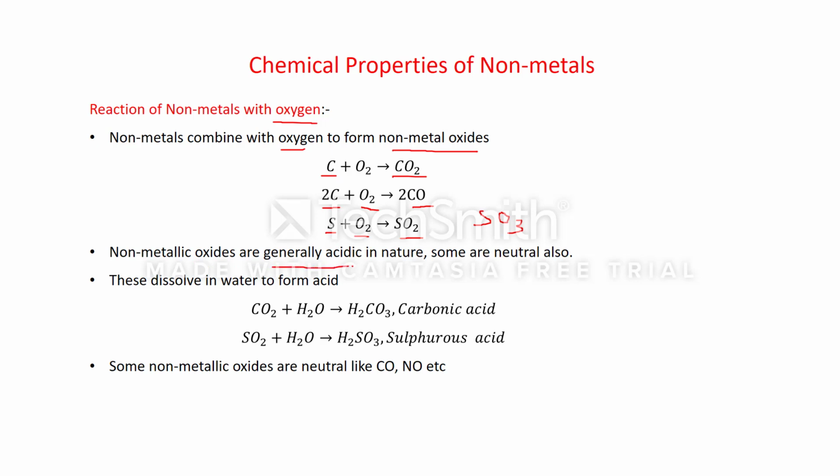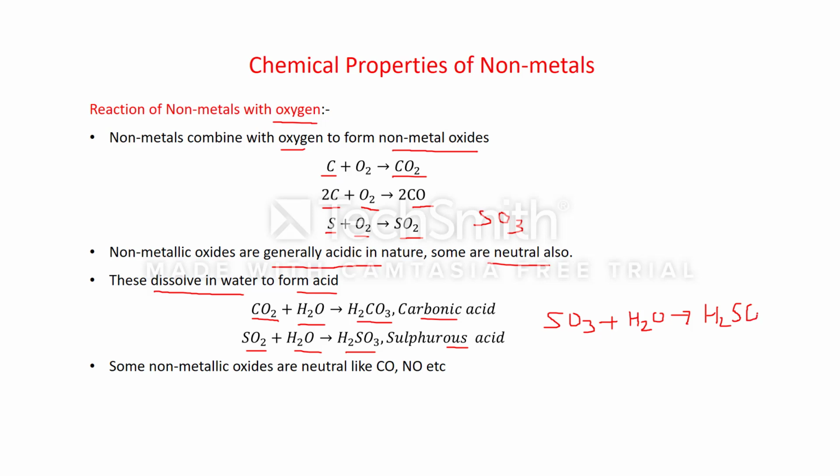Non-metallic oxides are generally acidic in nature and some are neutral also. Then how can we prove that these are acidic in nature? When these non-metallic oxides are dissolved in water, they form acids. Carbon dioxide when reacting with H2O forms H2CO3, known as carbonic acid. When SO2 is dissolved in H2O, it forms H2SO3, called sulfurous acid. But when SO3, sulfur trioxide, is dissolved in water, it forms H2SO4, known as sulfuric acid. Clear?